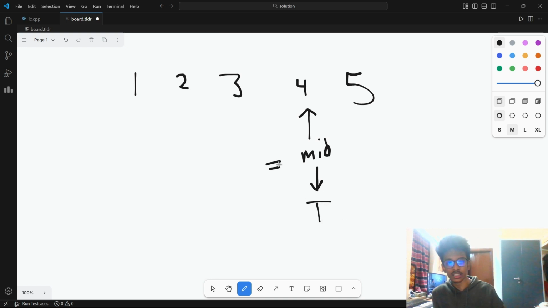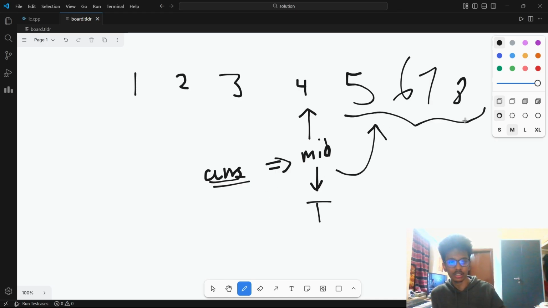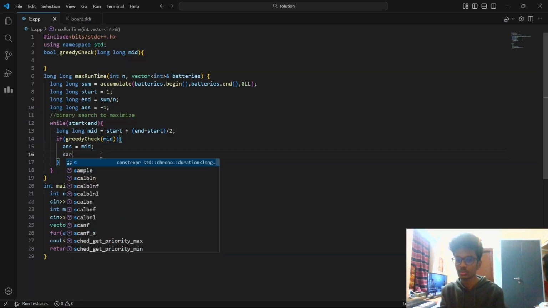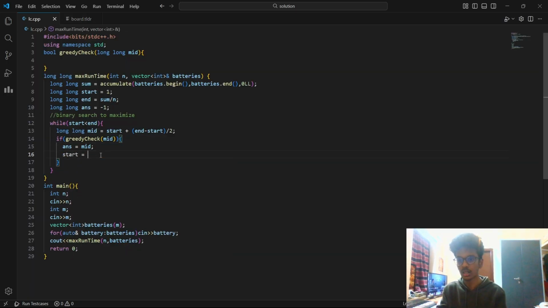That means mid is a valid answer. And since you want to maximize this answer, what would you do? You would check in the right half, so that you check whether there is an even bigger answer. So you move to the right by doing start equal to mid plus 1.